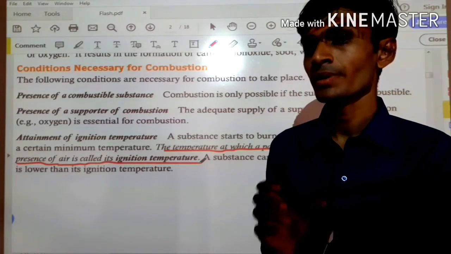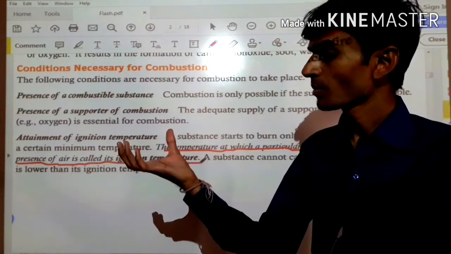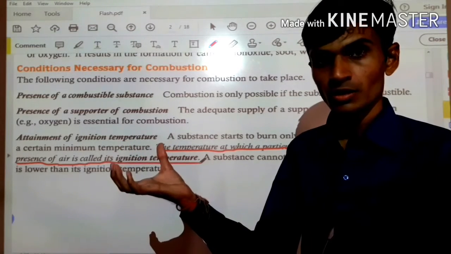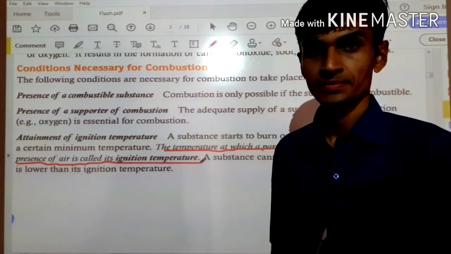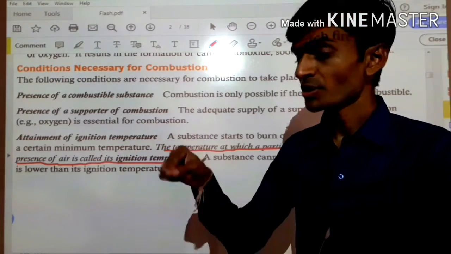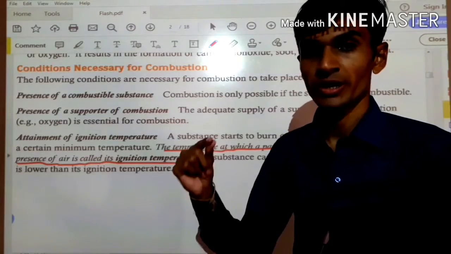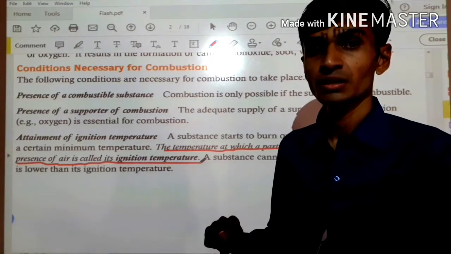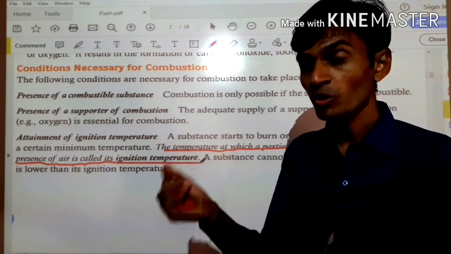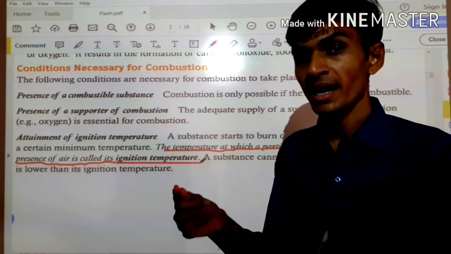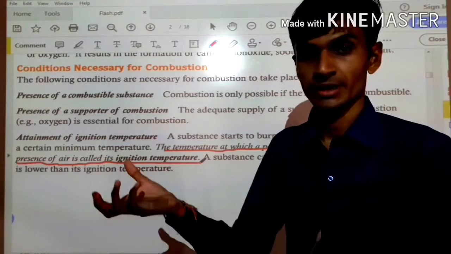As an example, if I have one bowl of water, water can be boiled only at 100 degrees, right? And after 100 degrees it starts to evaporate, not below 100 degrees. So when the temperature of this water is 100 degrees or more, by that time the water will be evaporated, right?